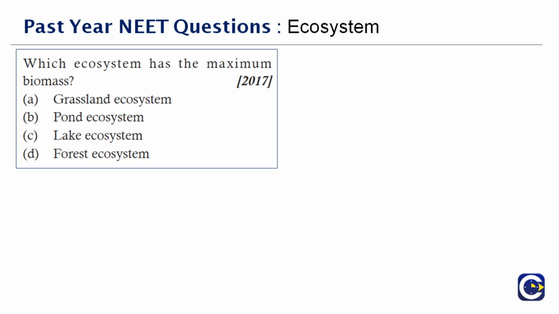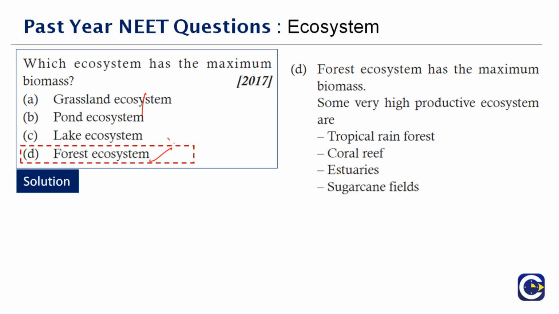Which ecosystem has the maximum biomass? I think this is a repeated question. You're given 4 options here: grassland, pond, lake and forest. Which is the hugest of all these 4? It is a forest. Forest ecosystem has the maximum biomass, and when we talk about forest, we always have to remember the other things like tropical rainforest and the equatorial forest, all that comes under it, right? Out of the 4, which is the largest? It is the forest. You have the coral reef, sugarcane fields, everything which comes under this. Therefore the correct answer to this question is option D.